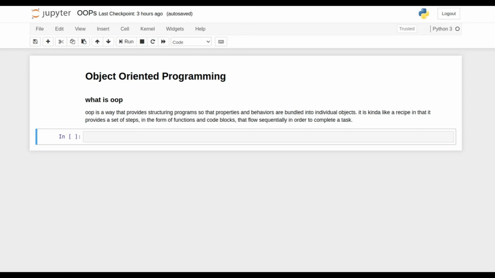The same things that come under object oriented programming are functions, classes, and inheritance, some concepts that come along. So let's go through them one by one.